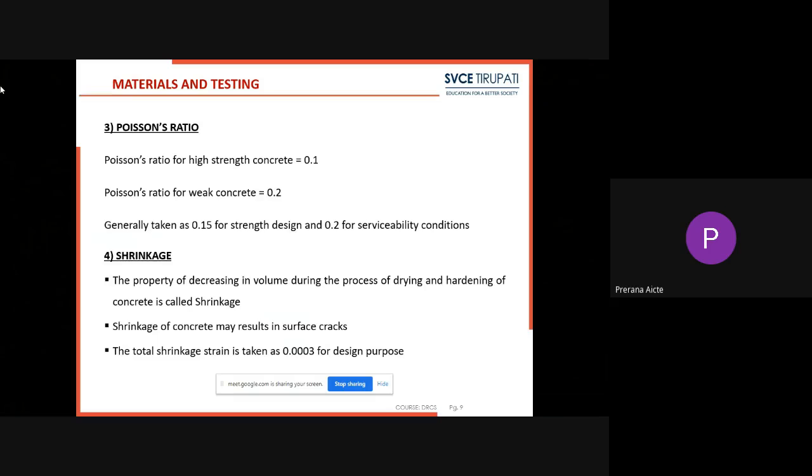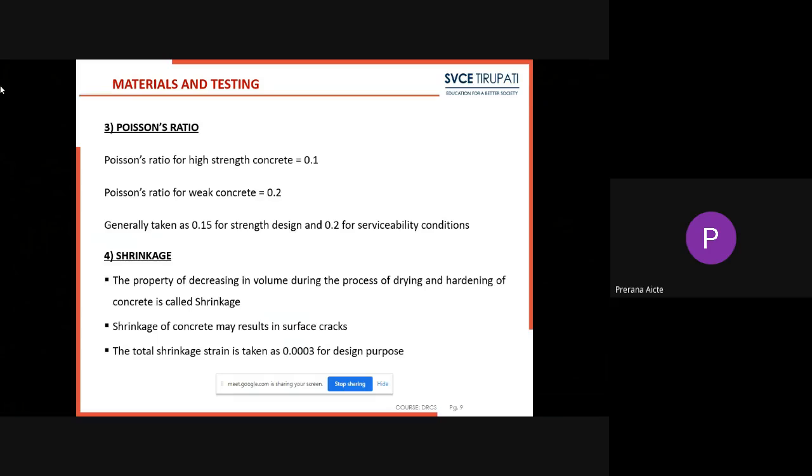Next property, shrinkage. The property of decreasing in volume during the process of drying and hardening of concrete is called shrinkage. The concrete volume will decrease during the process of drying and hardening of concrete. Due to this shrinkage, there will be some cracks on the surface. This shrinkage of concrete may result in surface cracks.